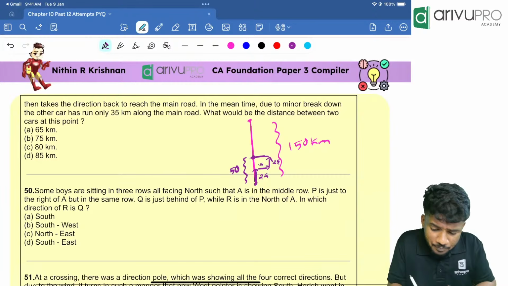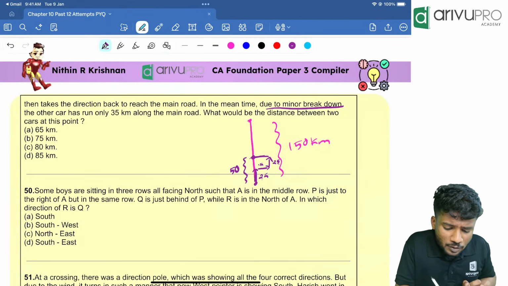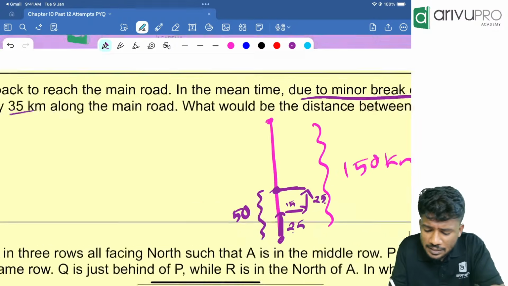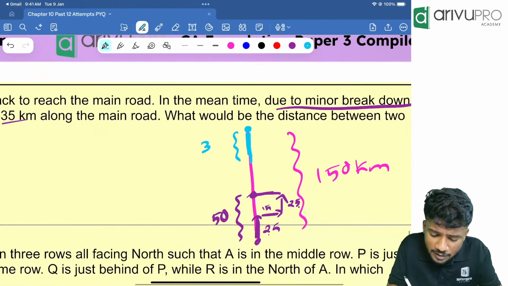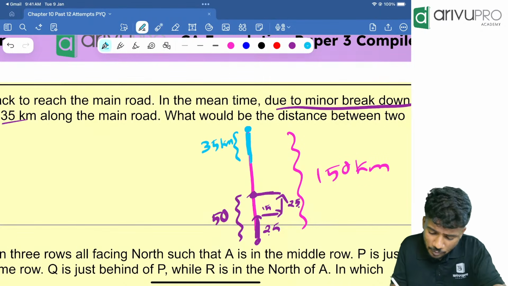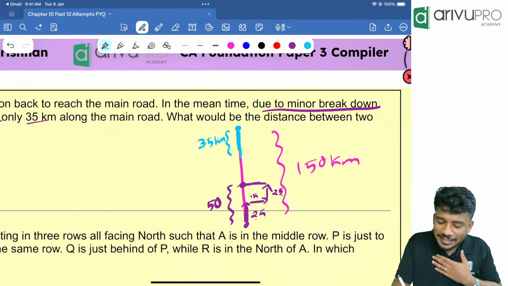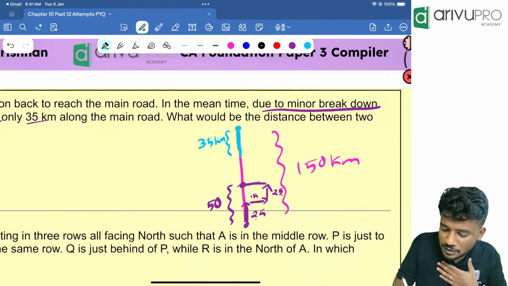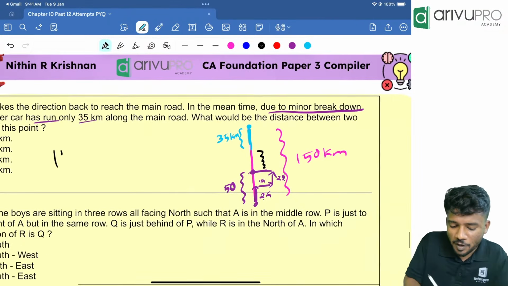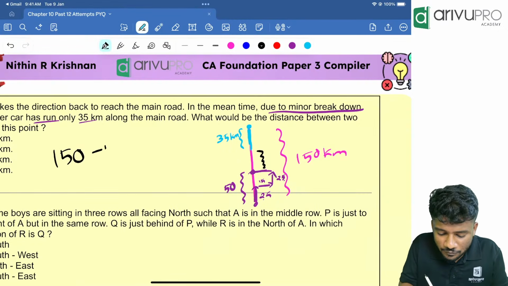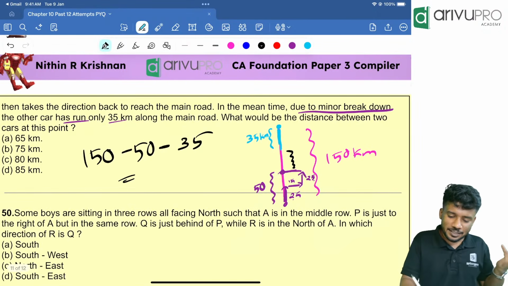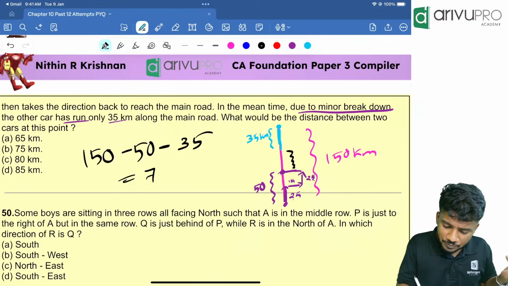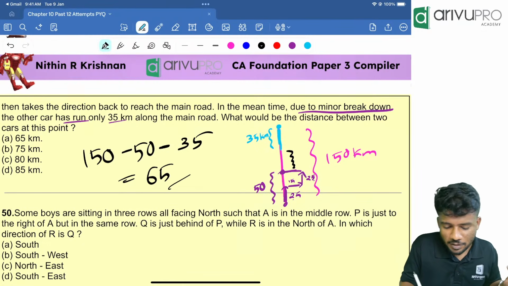Now the next part is, due to a minor breakdown, another car has run only 35. If there is another car in blue, it travels only how much? It only travels 35 kilometers. Correct, not meters, kilometers. Now we need to know the distance between them. That is nothing but 150 minus 50 minus 35, which is equal to S2. How much is the answer? 75 or 85? No, 65. Yes. Got the point.